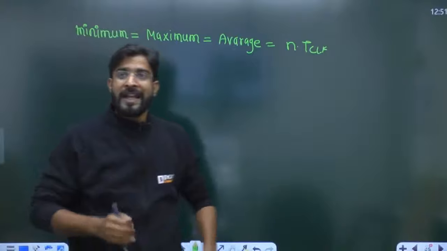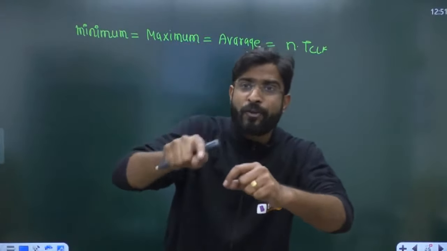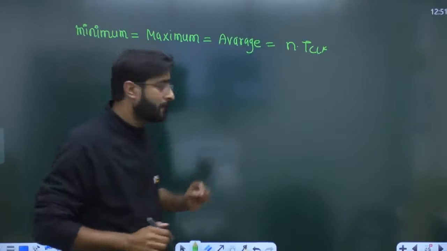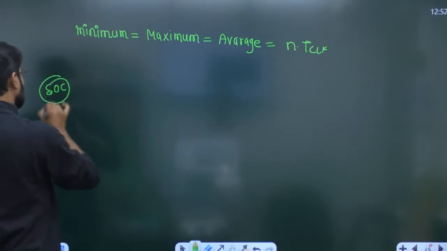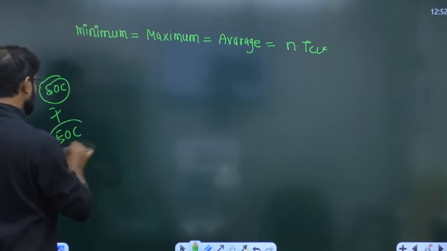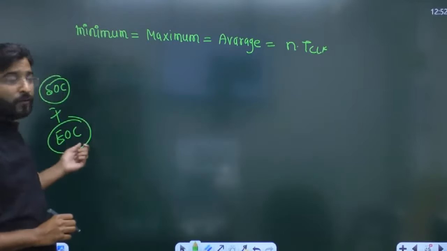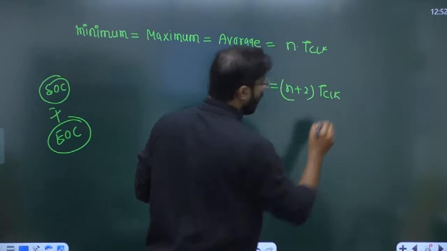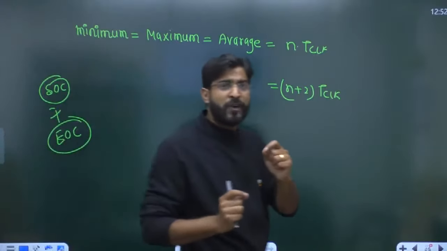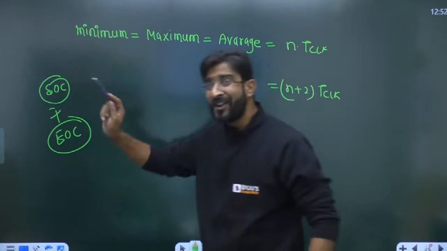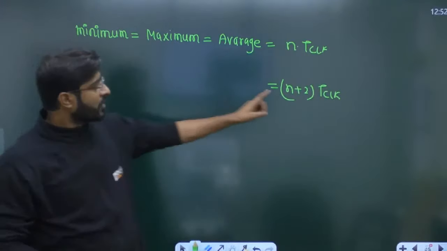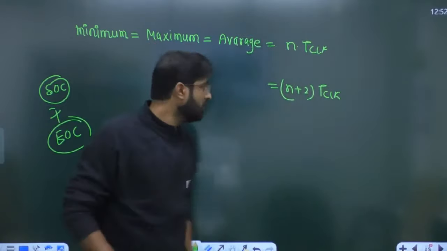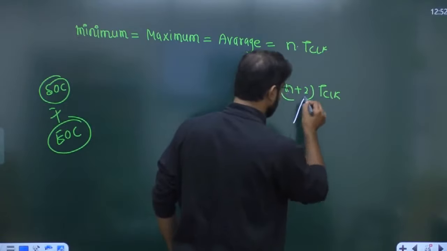But in the question, suppose SOC and EOC are also mentioned, and for the SOC 1 clock and for the EOC 1 clock is required. Then we cannot say that it is only N. If SOC and EOC are given in the problem, each requiring 1 clock, then your answer will be N plus 2T clock. So always, whenever this type of question is given, you have to be very conscious whether the SOC and EOC are mentioned in the problem or not. If mentioned, then the conversion time is N plus 2T clock. If not mentioned, the conversion time is simply NT clock. Why am I writing this 2? 1 for SOC, 1 for EOC.